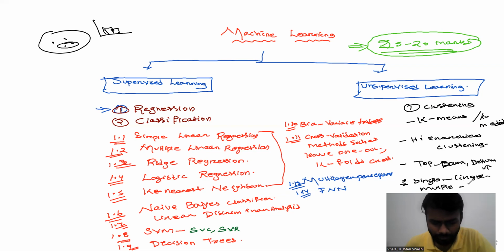And then the last part is PCA, which is nothing but dimensionality reduction. Here we will understand dimensionality reduction, I will explain it very nicely, and hence our machine learning concept will be over.